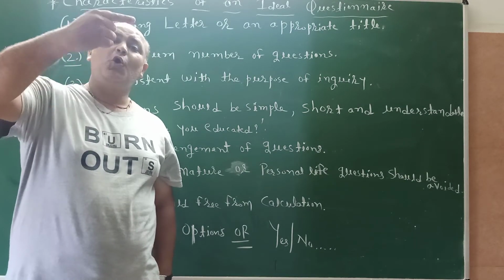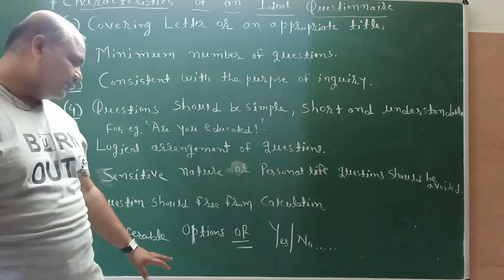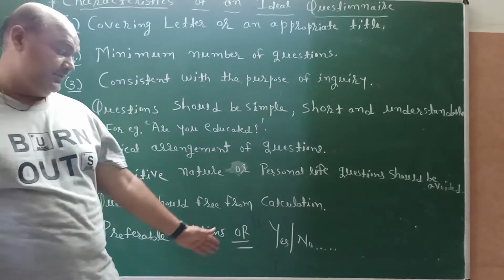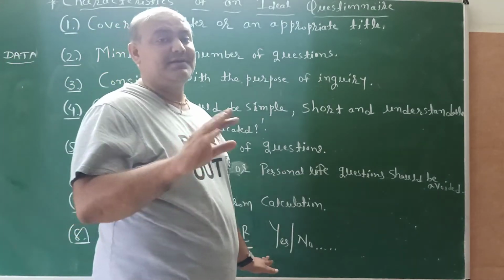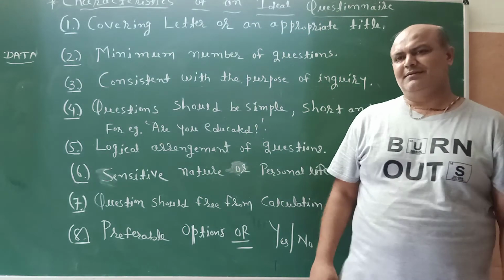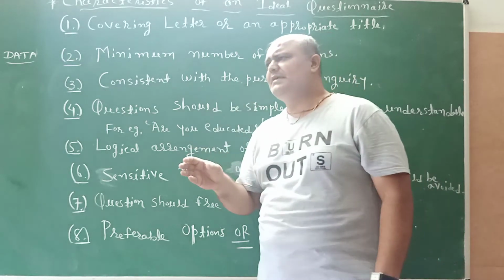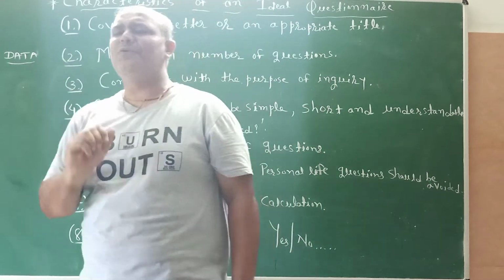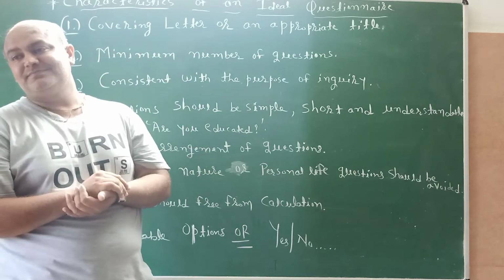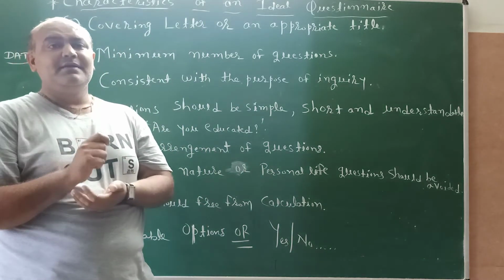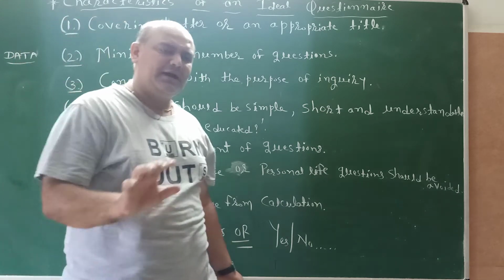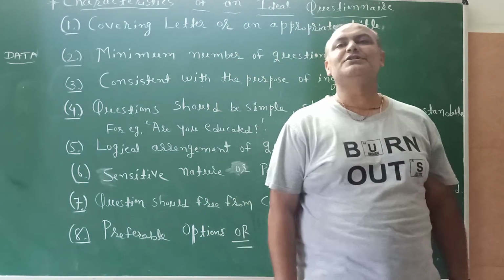Respondents are provided options. And if possible, ask the question in which the answer is either yes or no. Students, this is a psychological matter. When the question is easy, or we just have to write yes or no, then we can easily respond, and we like to give the response also. And if options are there and we only have to pick the appropriate answer, then also we like to give the response.